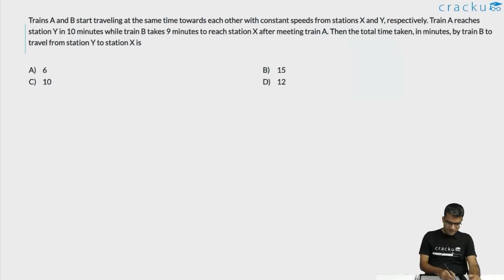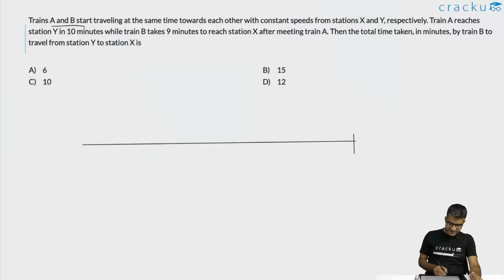In this question, we are told that there are two trains, A and B. They start at the same time towards each other, and we are given some information about the times that they have taken. Let us assume that this is train A and this is train B. This is station X and this is station Y. Let us assume that both of them meet at a point. Let us call this point M.